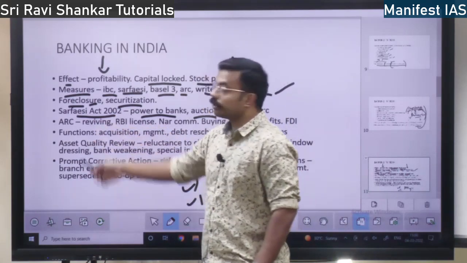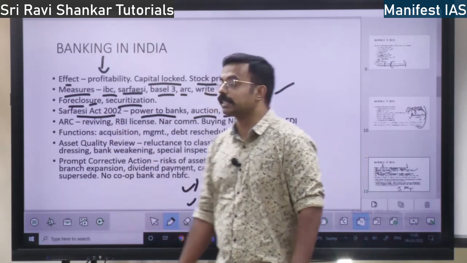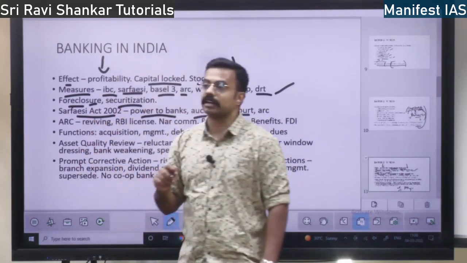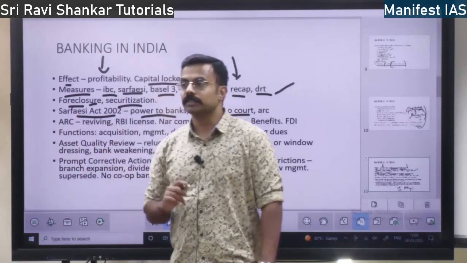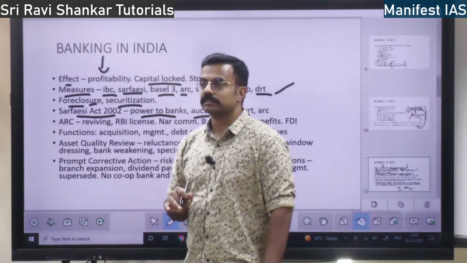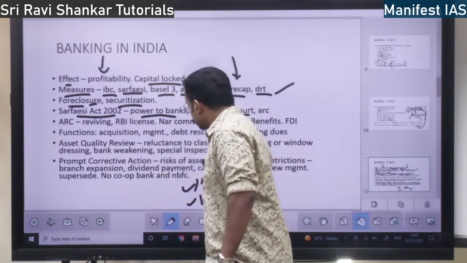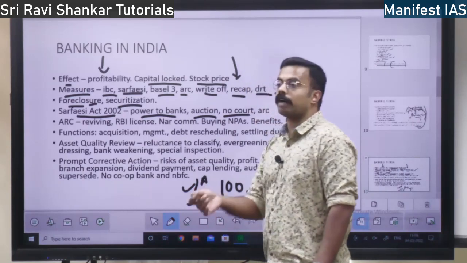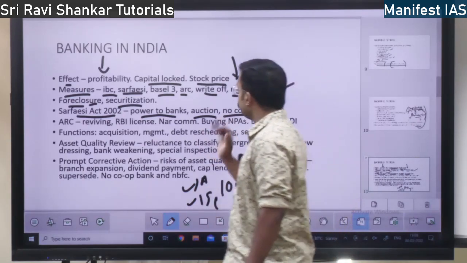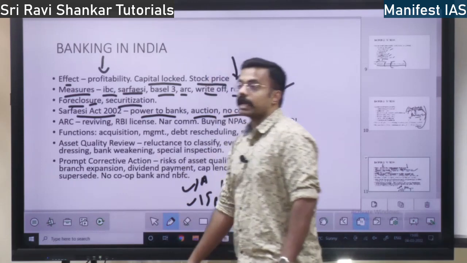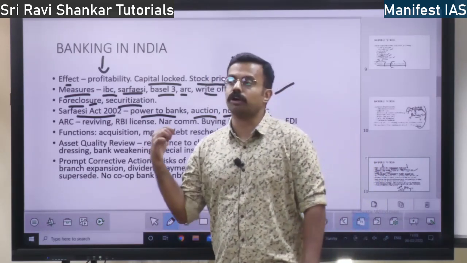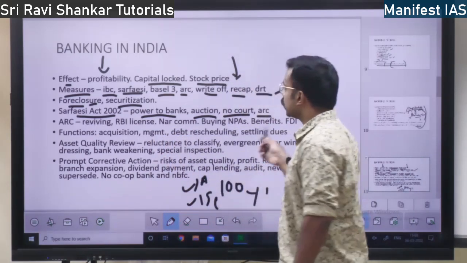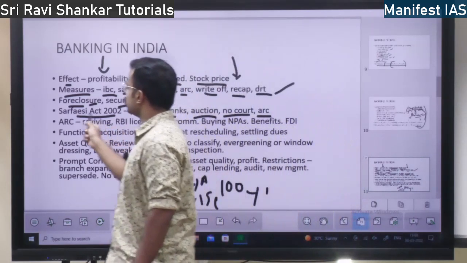SARFAESI, do you know what it means? Securitization and Reconstruction of Financial Assets and Enforcement of Security Interest Act. Very big definition. That is why it is simply called SARFAESI. So they can auction your property or they can issue securities on behalf of your property. That can be done, and also they can form an asset reconstruction company. I told you already what an asset reconstruction company is, right? All these things can be done under the SARFAESI Act.